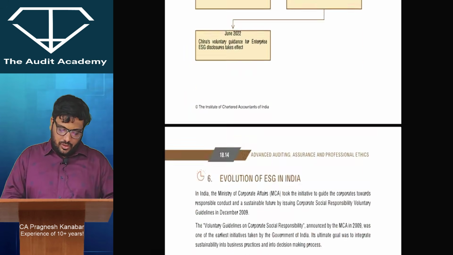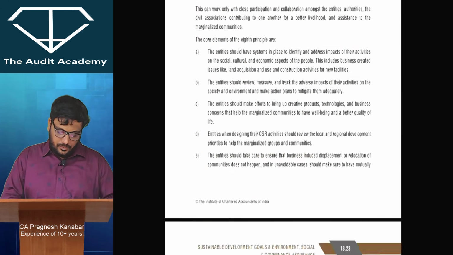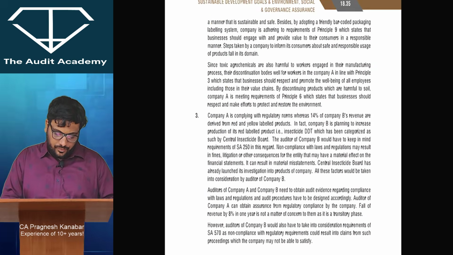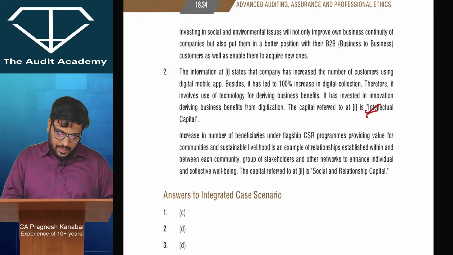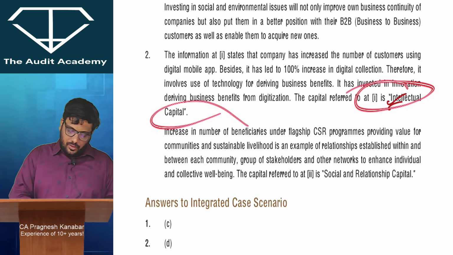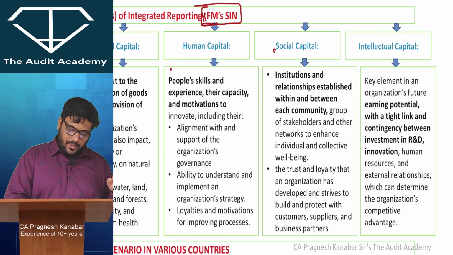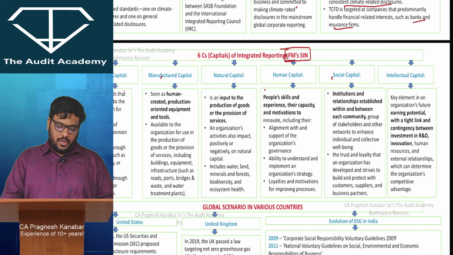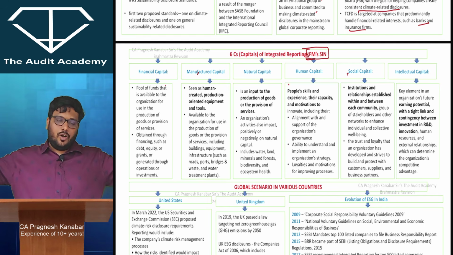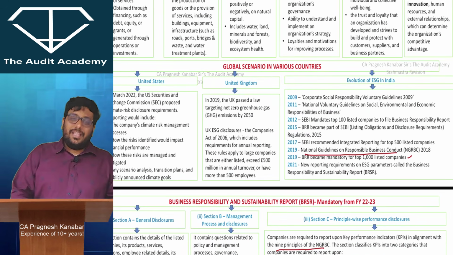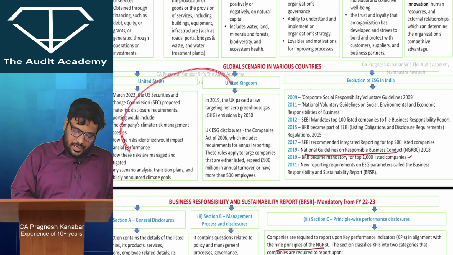So if you see the answer for Test Your Understanding 2, the two capitals they are talking about are intellectual capital and then social and relationship capital. These capitals are very, very important, so that you can get a capital job, a capital position in your life. Now, then in between in the module, again, there are low chances of this being asked.